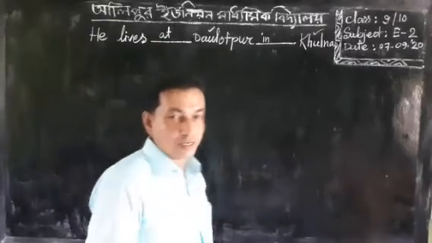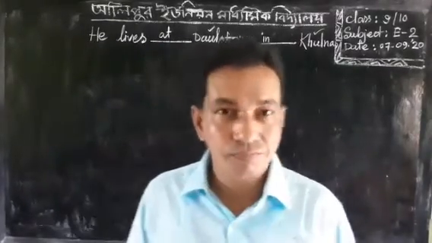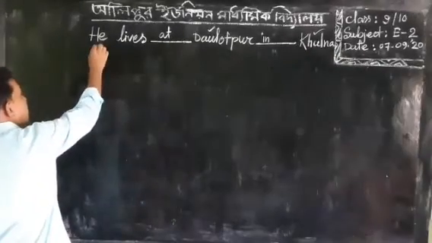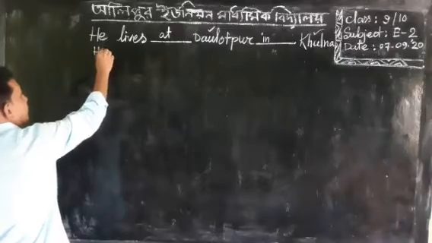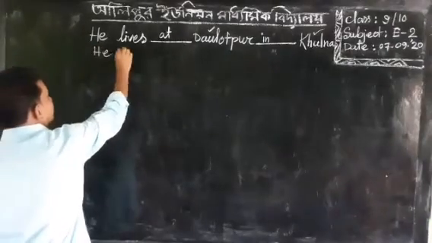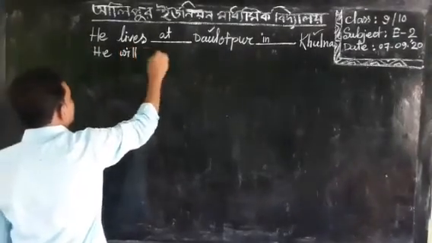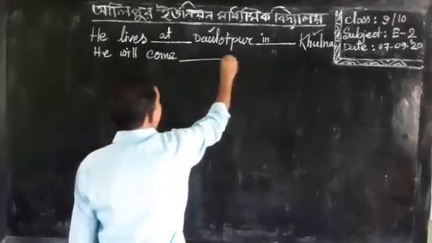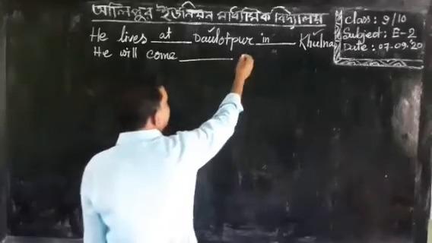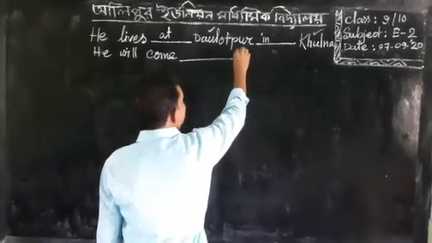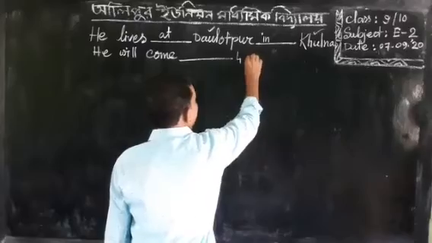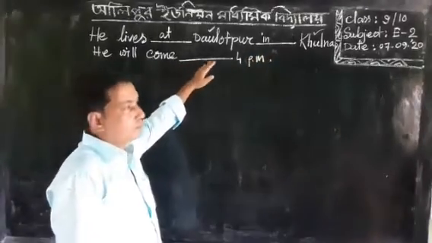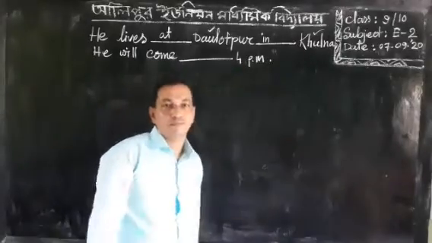Okay. Next, I am going to write down another sentence. He will come blank 4 p.m. He will come blank 4 p.m.